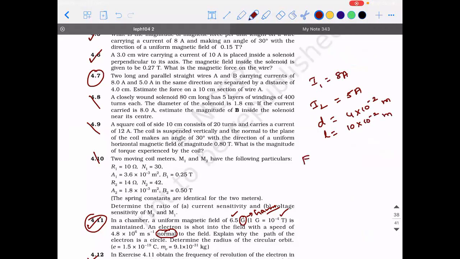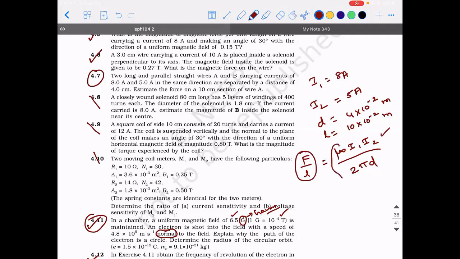So we know the formula for force per unit length. What is the force per unit length formula? Mu naught I1 I2 divided by 2 pi d. This is what you did, right? Into length will come, sir.